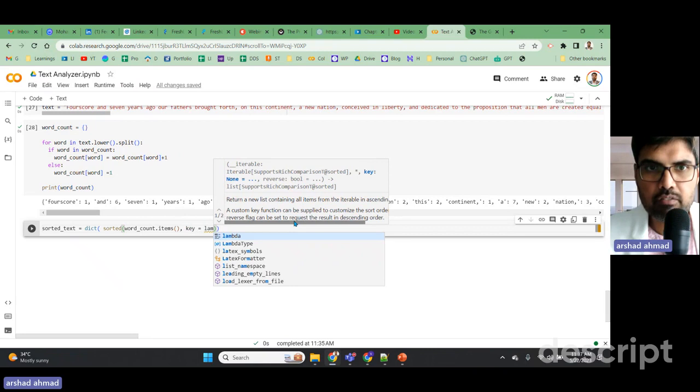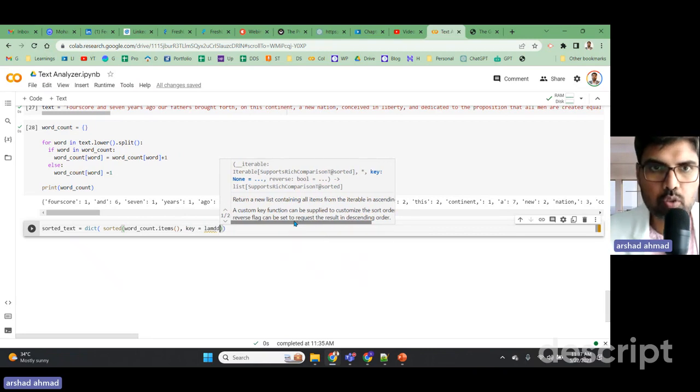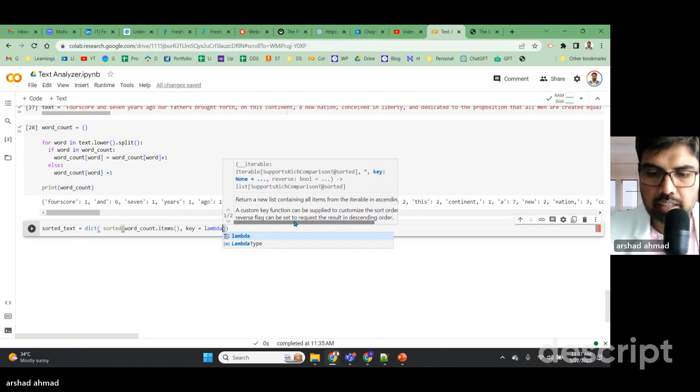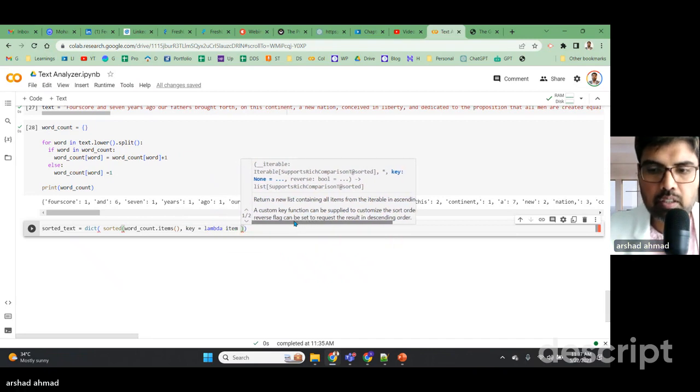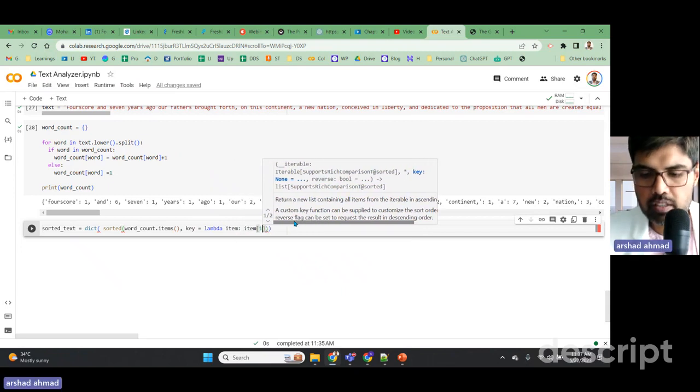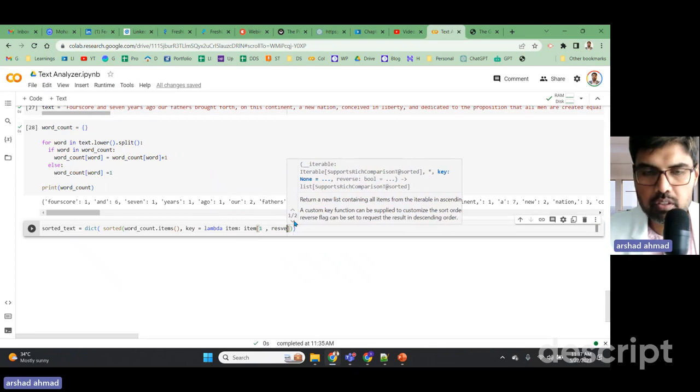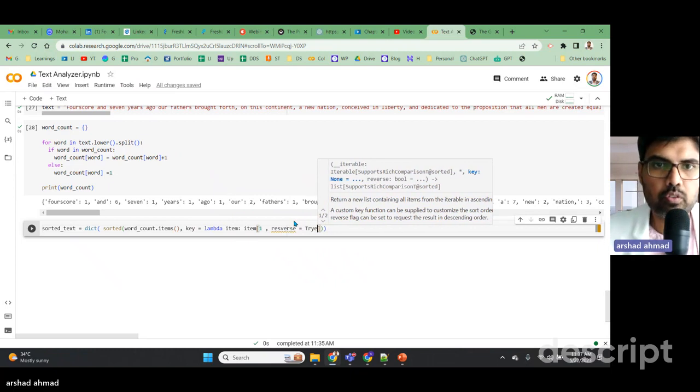Lambda is basically a function that really helps us to do all these things. Lambda item, for every value that is there, I set reverse equal to True. So this is my sequence.